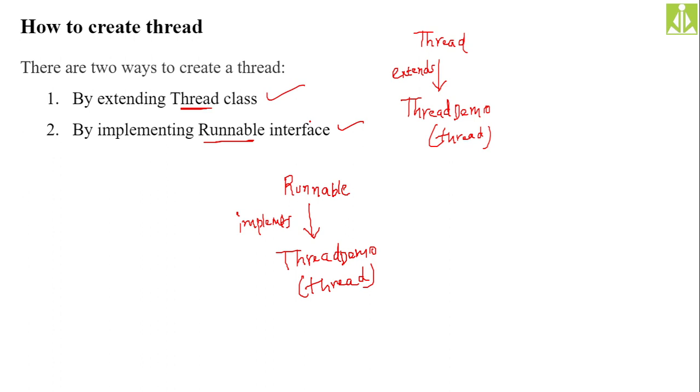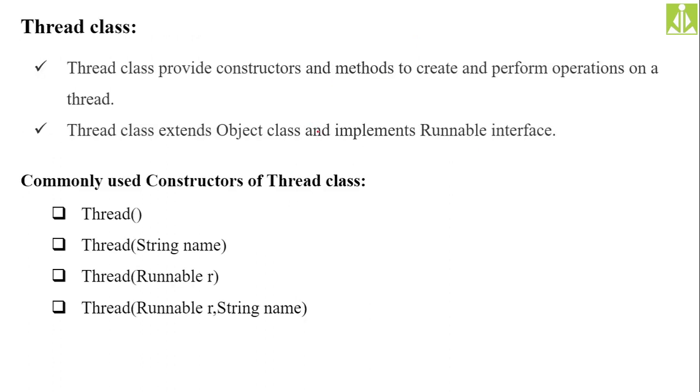Practically we do it. Okay, so the Thread class. We need to discuss this Thread class. First of all, it is a predefined class in your java.lang package. Remember this one. The Thread class provides constructors and methods to create and perform operations on a thread. Whatever manipulations you want to do with a thread, from creation to termination, all those manipulations are supported by the Thread class. It has different constructors, and it has different predefined methods which are helpful in doing the thread manipulation.